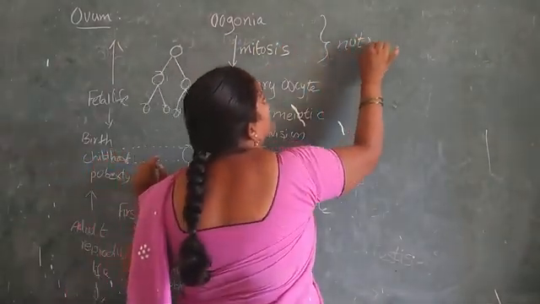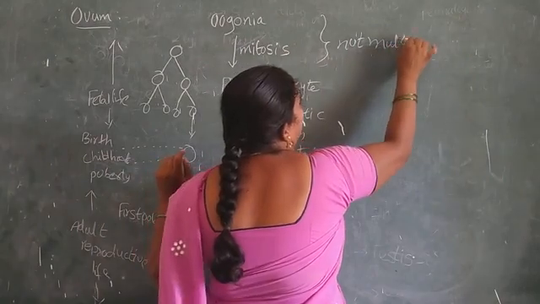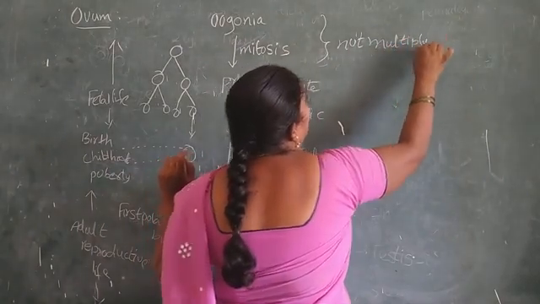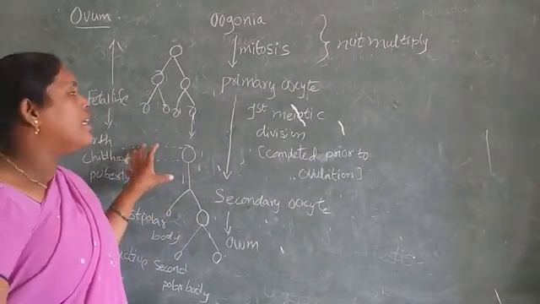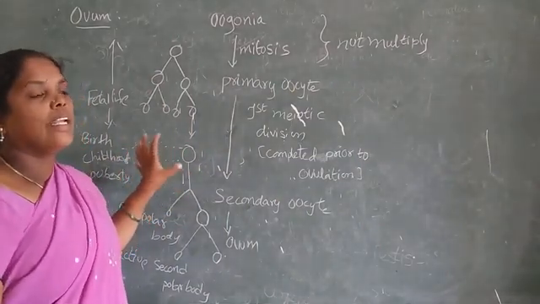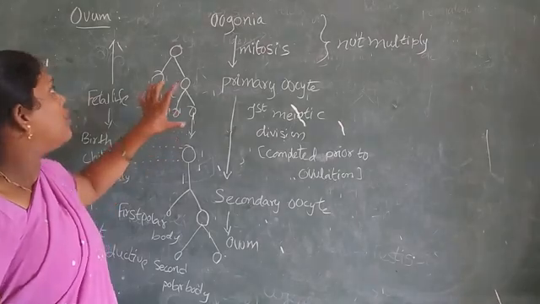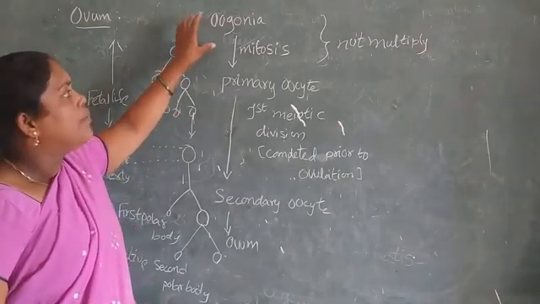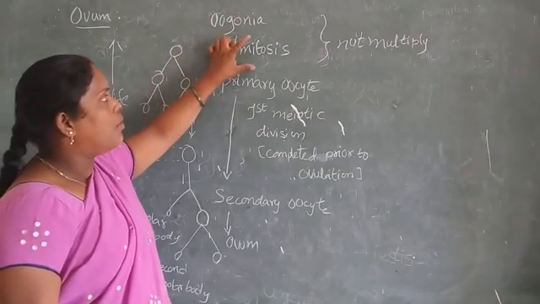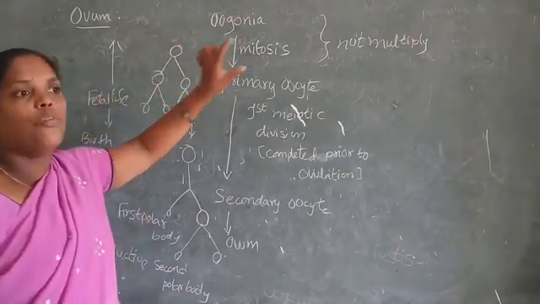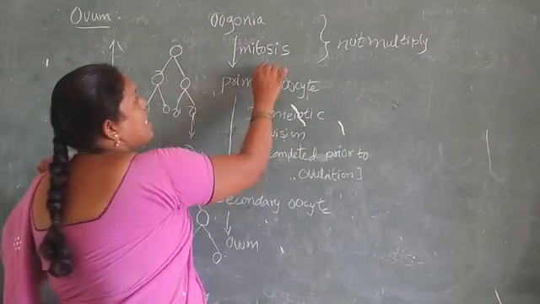We are participating the mother gamete into oogenesis. These oogonia are formed by mitotic divisions and prophase 1.